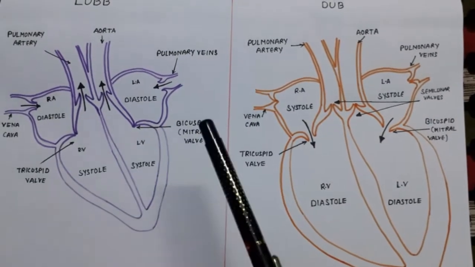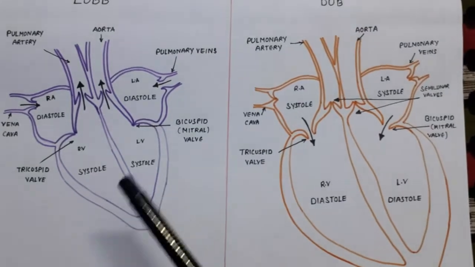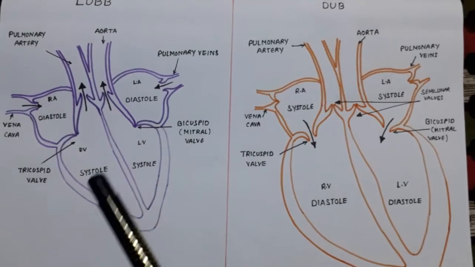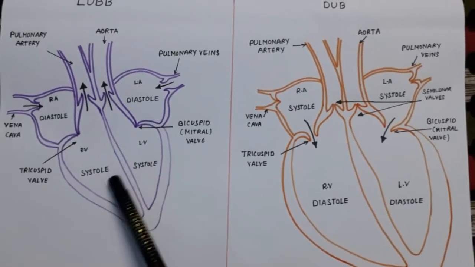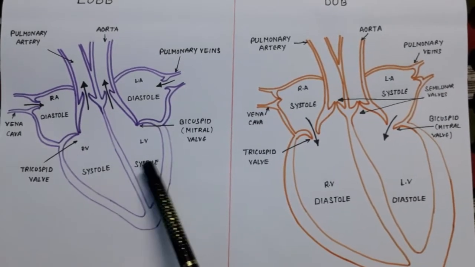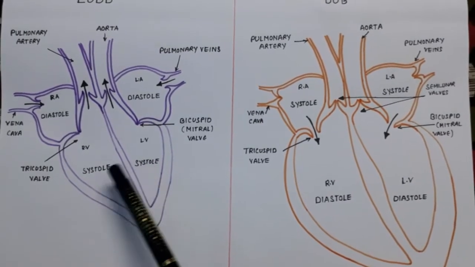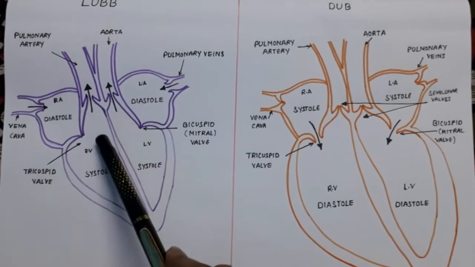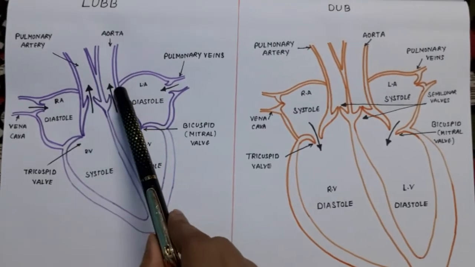Next, students, there are some changes that occur when we hear the sound lub and dub. Let's see. In lub, the first point of difference is that ventricular systole occurs. When we hear the sound lub, ventricular systole occurs. It means ventricles are now contracting, pushing the blood towards the aorta and pulmonary artery.